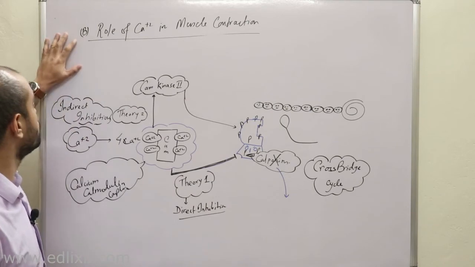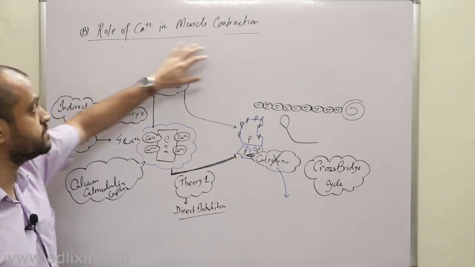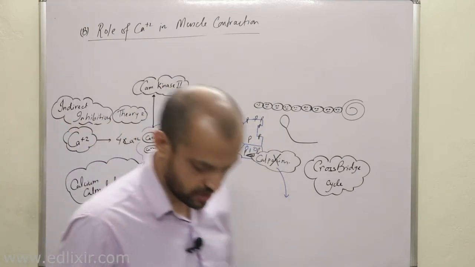Okay. So we have just finished the role of calcium in smooth muscle contraction.